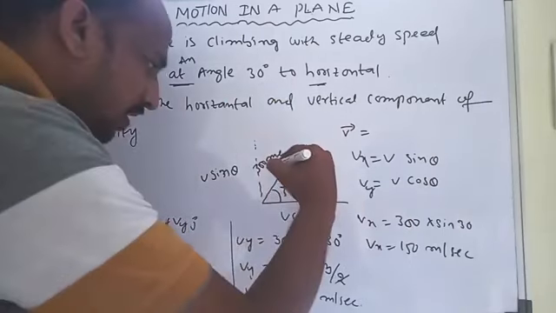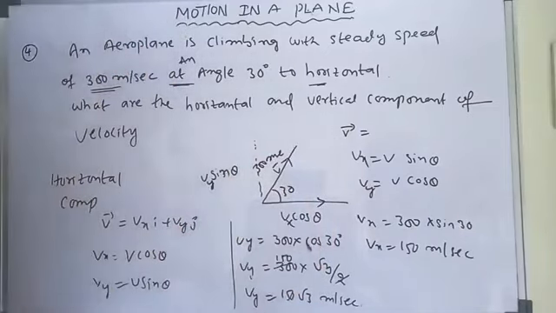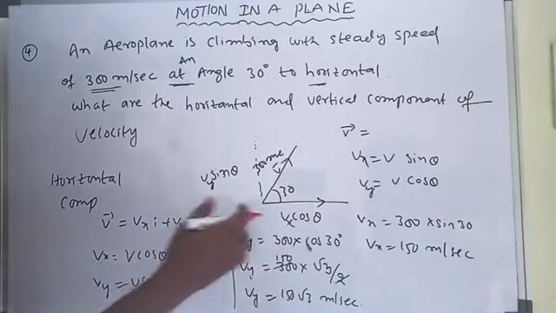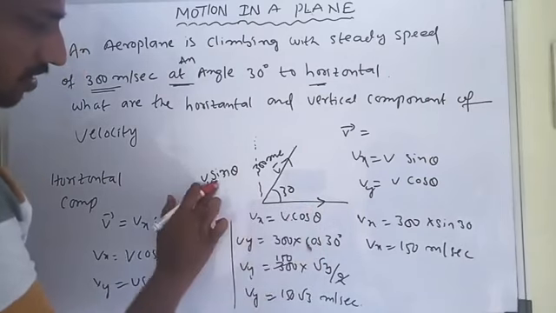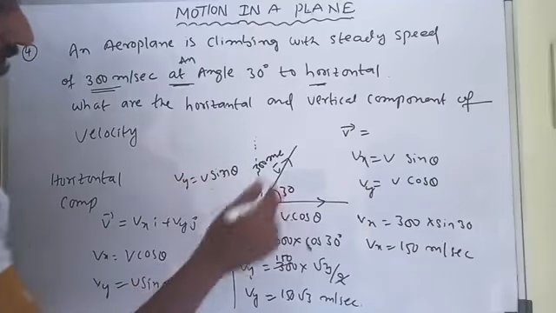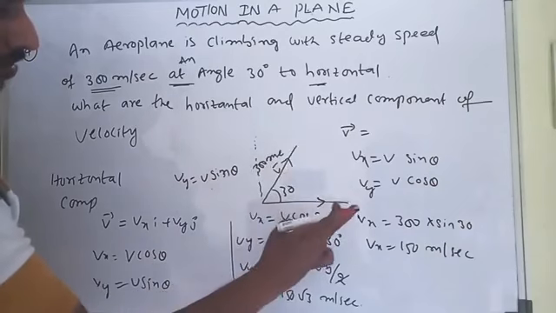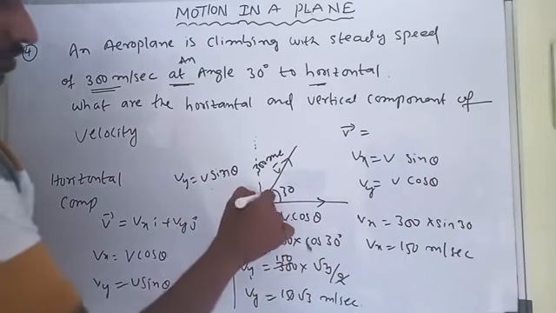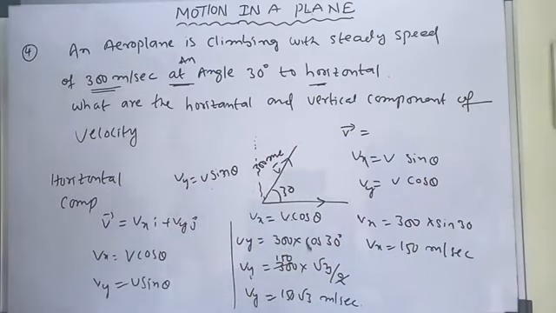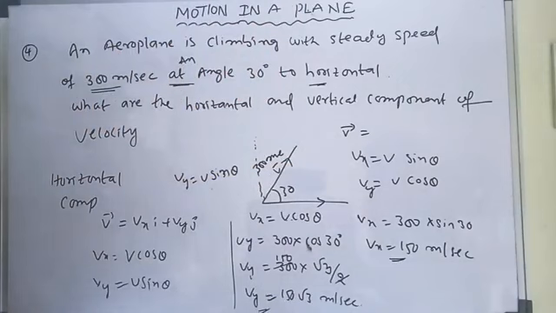This is V, this is Vx, this is Vy. Vx is V cos theta, Vy is V sin theta. So the answer: Vx is equal to 150 meters per second, and Vy is equal to 150 root 3 meters per second.